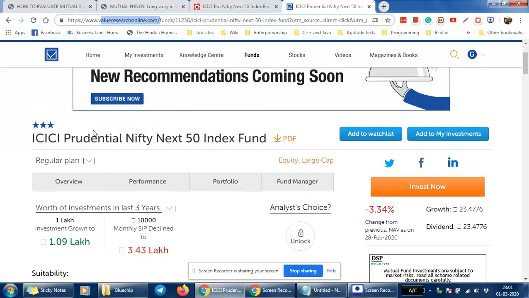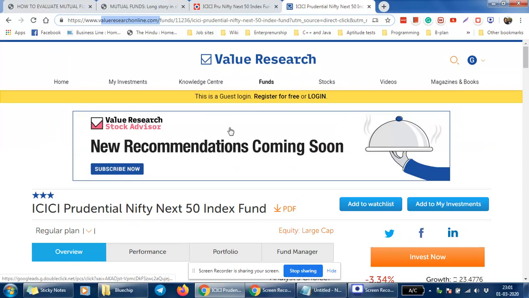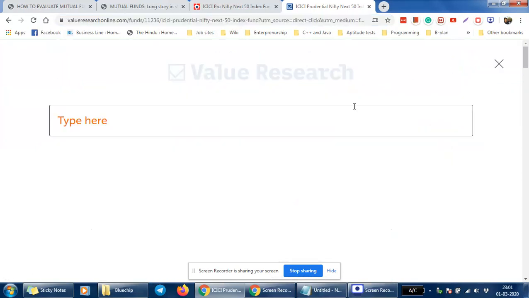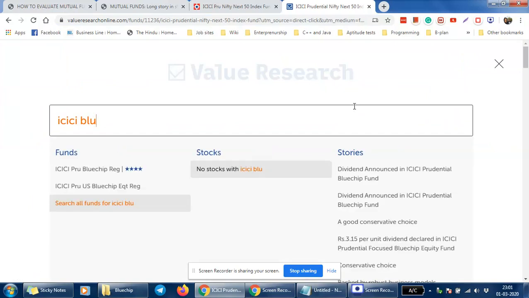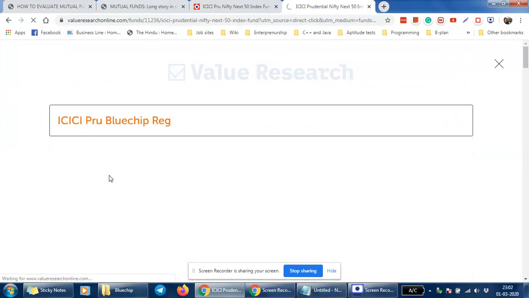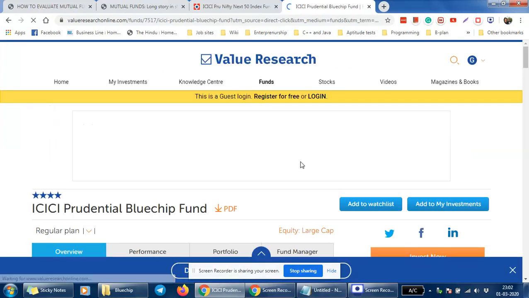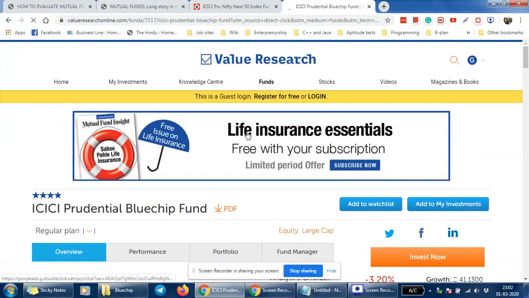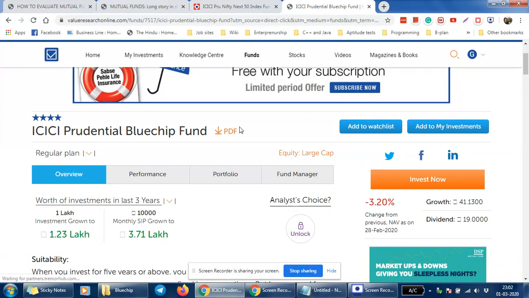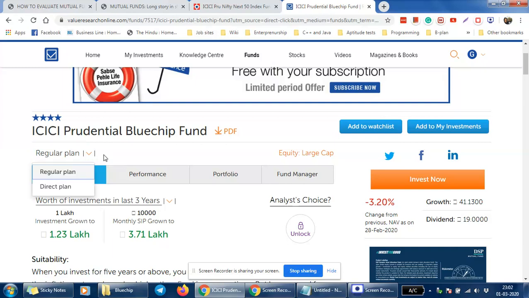So, for example, I'll open any mutual fund to see, for example, ICICI Prudential Blue Chip Regular Fund. Most people will already know that we generally have two variants of a mutual fund. One is known as the regular mutual fund, and the other one is direct. The regular generally has a higher expense ratio as compared to the direct one. So here we have two types which we can select.